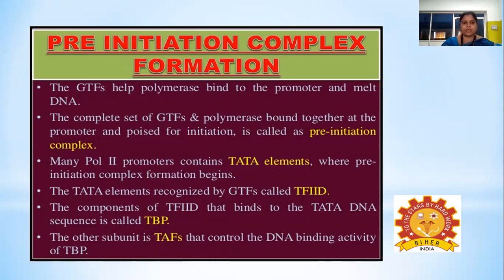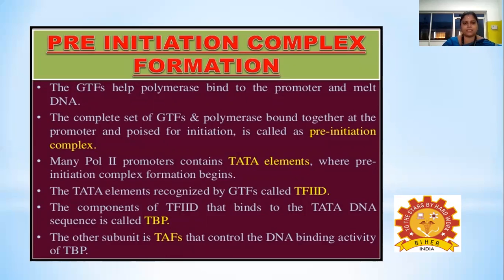Many RNA polymerase 2 promoters contain the TATA elements, often referred to as the TATA box, where pre-initiation complex formation begins. This TATA box will be enriched in adenine and thymine sequences. The sequence will be TA, TA, TA, repeating.